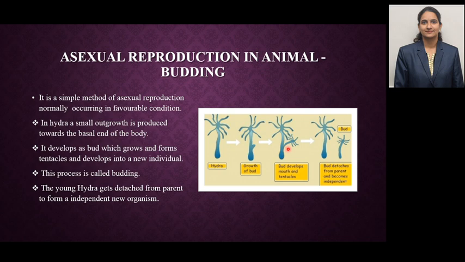Then next, how does it develop? It develops as a bud grows and forms tentacles and a mouth. In the next step, the bud detaches from the parent and becomes an independent organism. This process is called budding. The young hydra gets detached from the parent and becomes an independent organism.